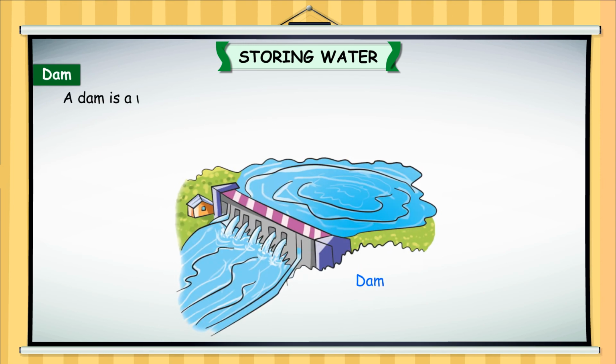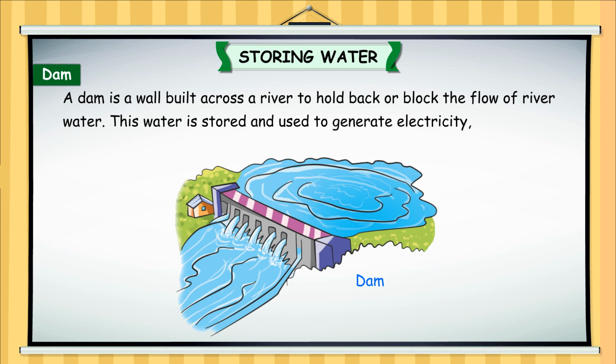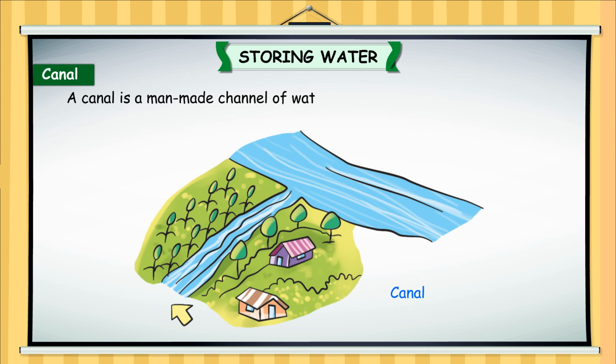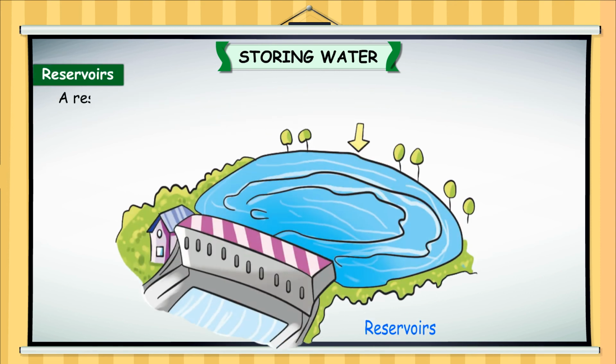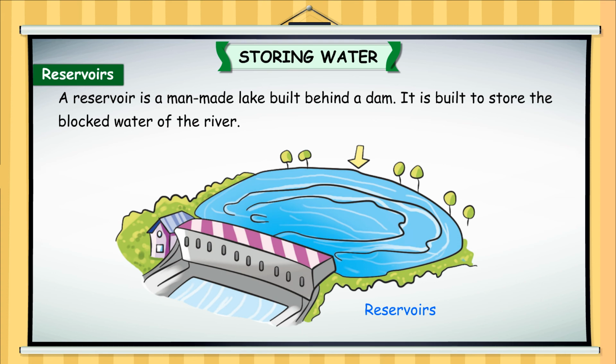Dam. A dam is a wall built across a river to hold back or block the flow of river water. This water is stored and used to generate electricity, irrigate fields, and for domestic use. Canal. A canal is a man-made channel of water, which is used to take out water from a river to irrigate fields. Reservoirs. A reservoir is a man-made lake built behind a dam. It is built to store the blocked water of the river. This stored water is used for various purposes.